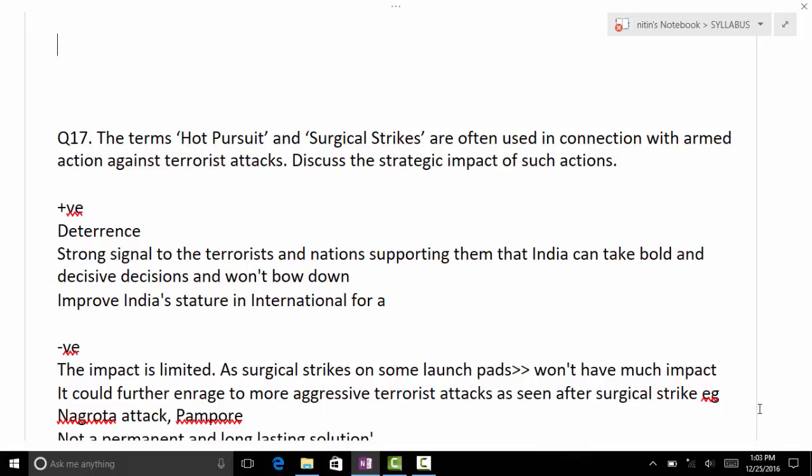So when we make a strategy, there is a very big line: know yourself, know your enemy. Okay, so if you know yourself, then you should also know what your enemy's capabilities are. So my capability is that, are we prepared for a war? When 1971 happened, at that time there was a main thing: when they asked Manekshaw to go for a war, he said directly that at least I need 6 months.